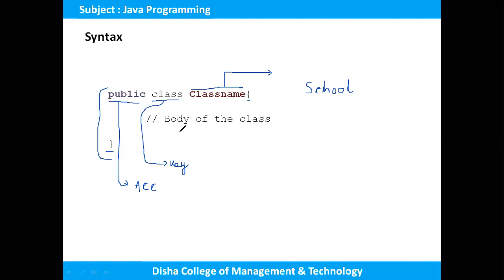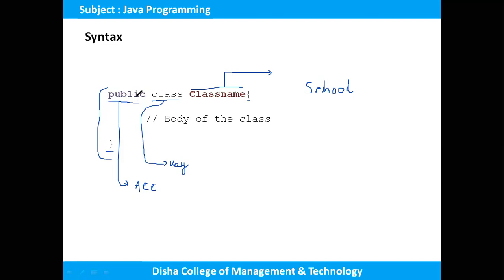So here the public access specifier, or any access specifier, should only be applied to the class name where main is defined, the main class where the main method is defined. Other than that class, we should not use any access modifiers. Okay, suppose I'm writing here public class, then the class name.